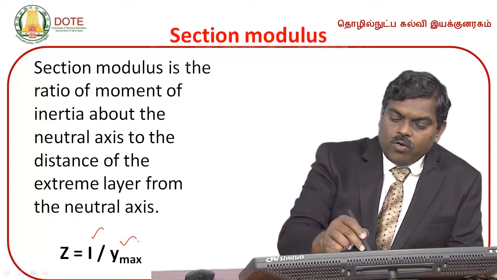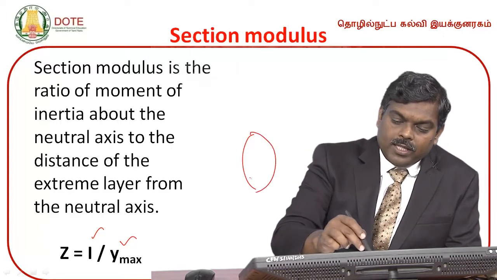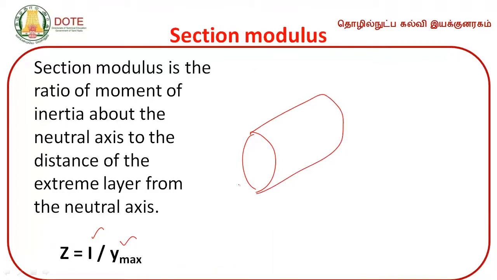Okay. So if you are going to take a circular beam, this is going to be the neutral axis. So it is divided into thin layers. சின்ன layer நம்ம divide பண்ணிருக்கோம். So what is the y value? What is the y maximum value? It is going to be d by 2. It is the extreme layer. So section modulus Z.